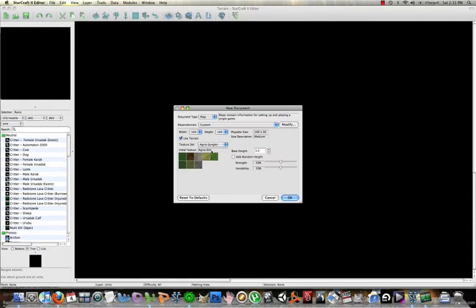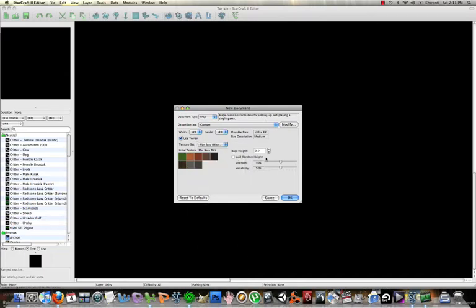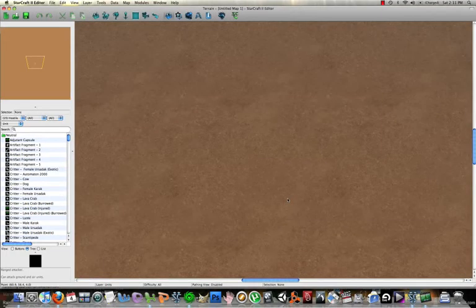Alright, now we can go with Marsara. Just the base height 4. Size looks about right. Create. The OK button. And wait for it to initialize. Okie dokie, here's our map.